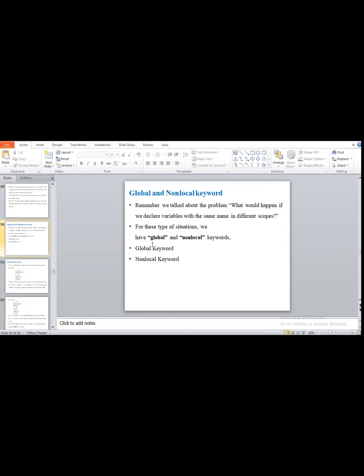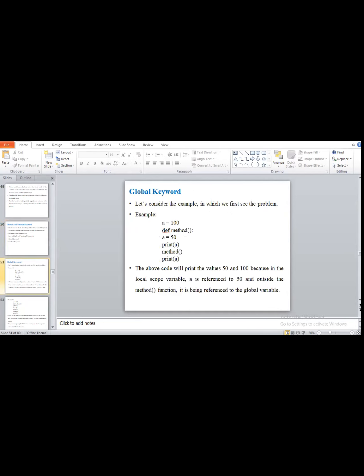Remember that we are talking about the problem: what would happen if we declare variables with the same name in different scopes? In the global scope we declare a variable with the same name, and some problems occur. We solve these problems by using the global and nonlocal keywords.